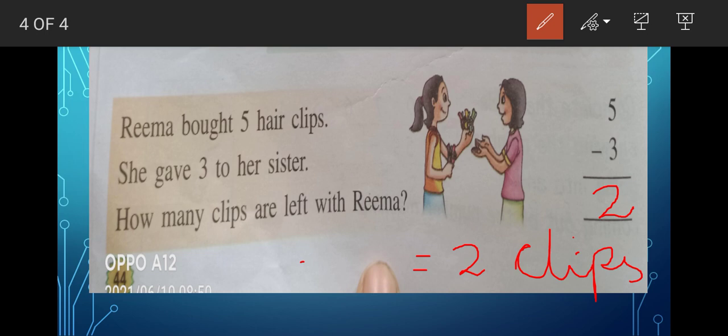Okay. So, this Saturday you will be having the test. This is the last class we are going to have. Okay. So, prepare nicely for the test. Okay children. And give the test very nicely, as these marks are to be added to your exam. Okay. So children, best of luck.